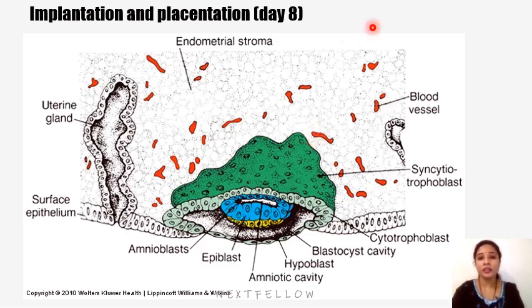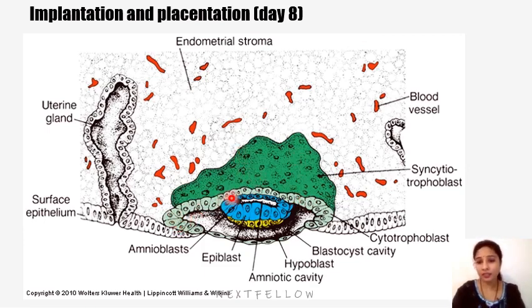vessels, and subsequently the maternal sinusoids are eroded by the syncytial trophoblast, and maternal blood enters the lacunar network, and by the end of the second week a primitive uteroplacental circulation begins. So by the end of the second week the establishment of uteroplacental circulation initiates, and the cytotrophoblast meanwhile forms cellular columns and penetrates the surrounding syncytium. These columns are considered to be primary villi. They are called primary chorionic villi.